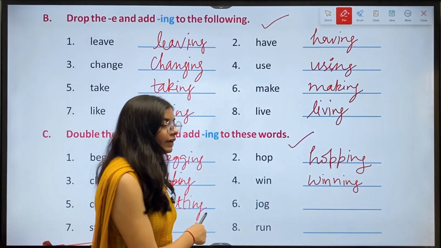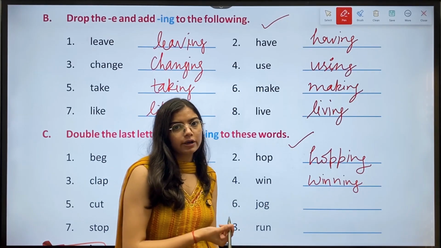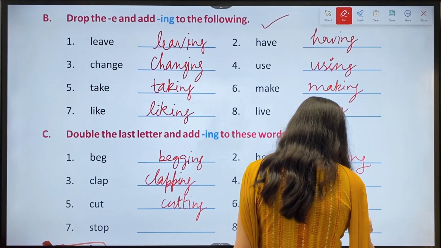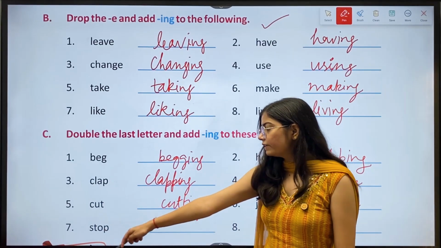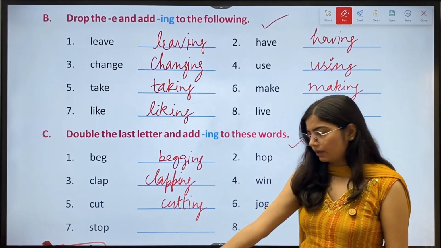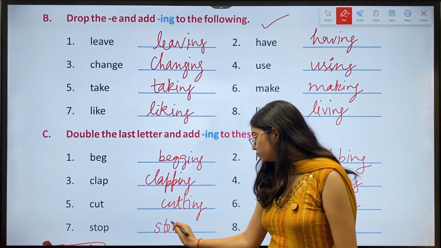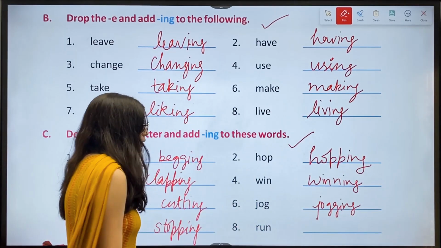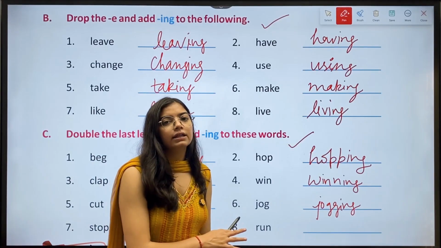Then we have sixth, jog. The answer is jogging. Then we have seventh, stop. The answer is stopping. Then we have eighth, run. The answer is running.